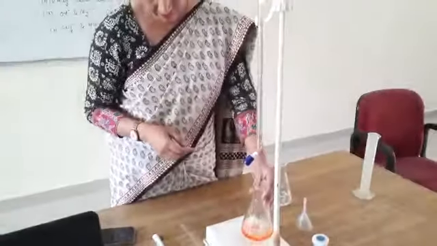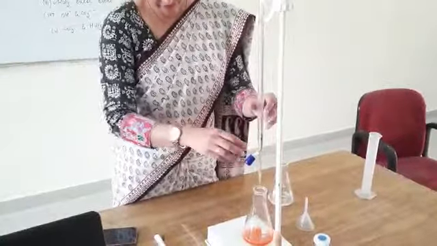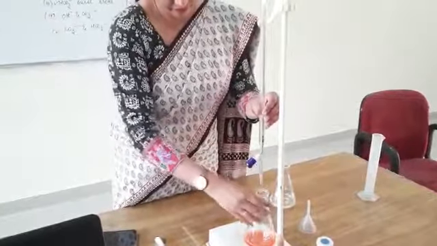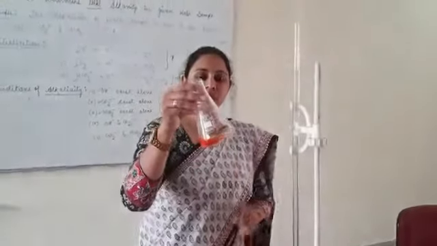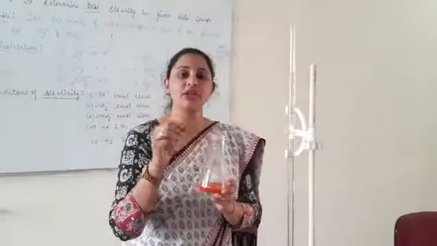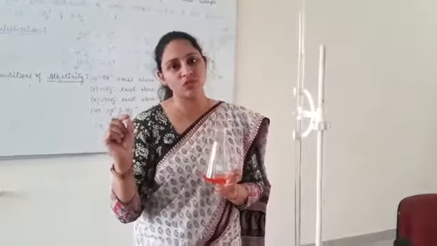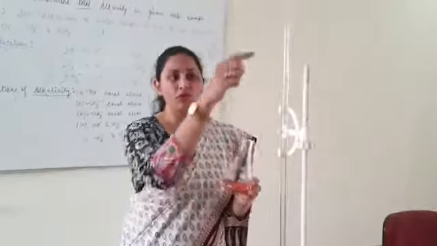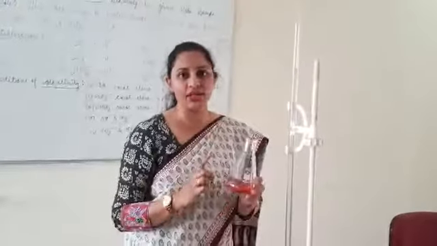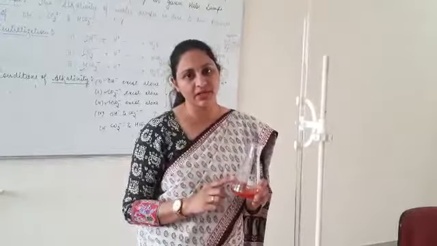As you can see, this is the pink color of this sample. This indicates the completion of the reactions of all three alkaline substances in water. And the reading is 7 ml. So we have to note down this reading and calculate the strength of the alkaline substances. Thank you.